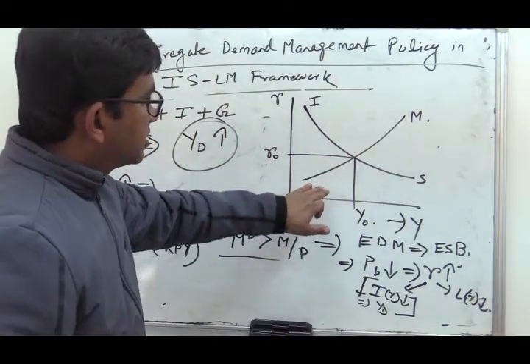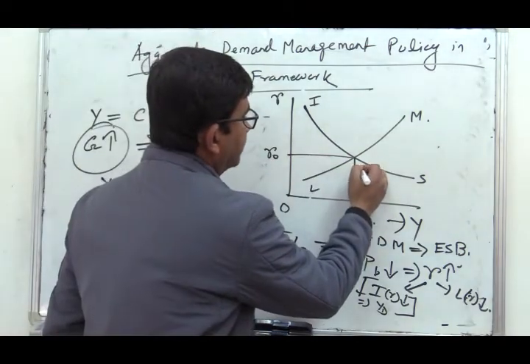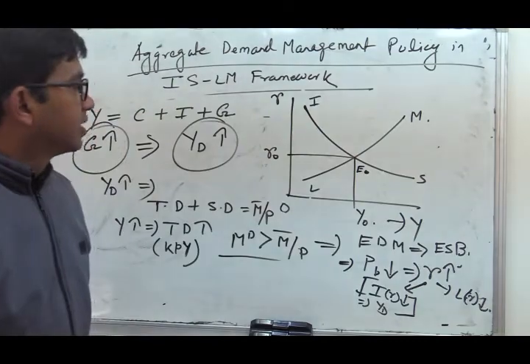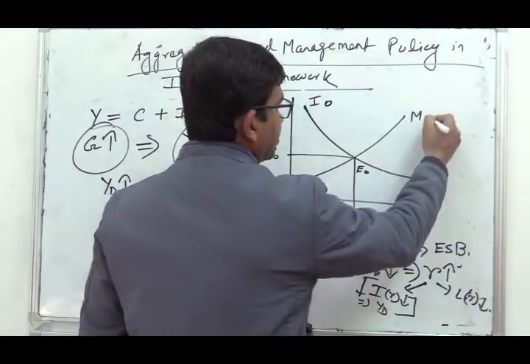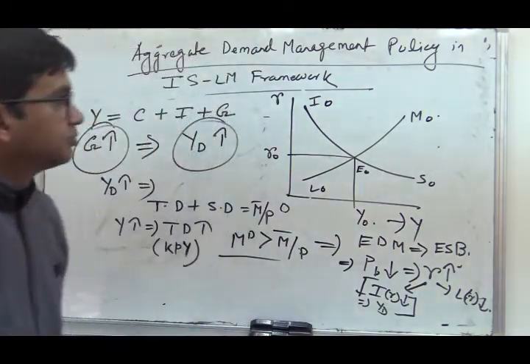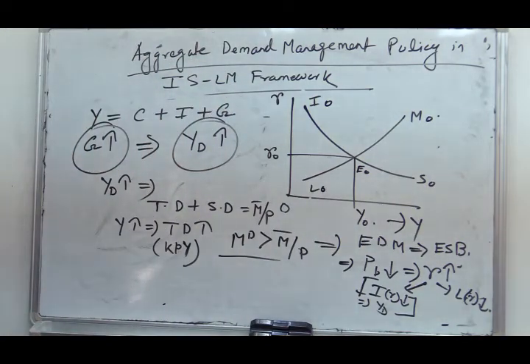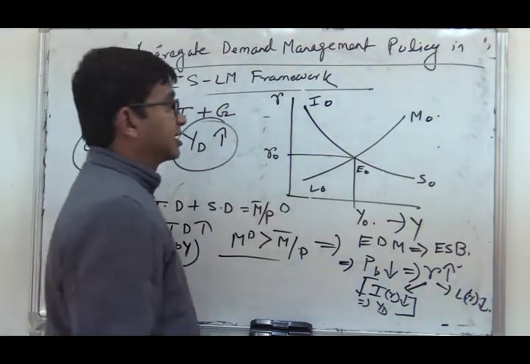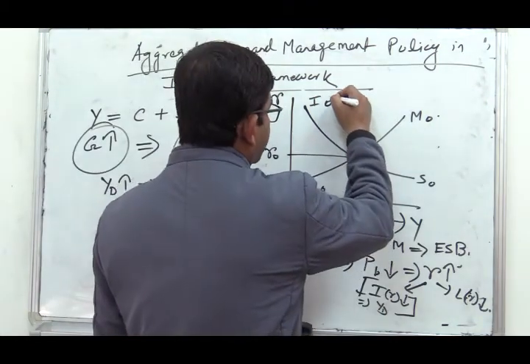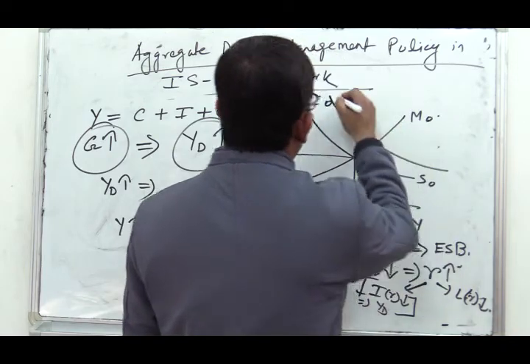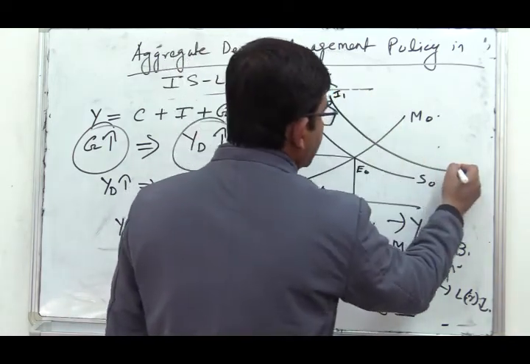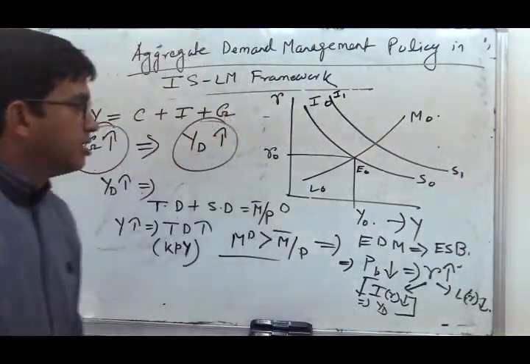So initially this was my equilibrium point E0. The IS curve is I0S0 and the LM curve is L0M0. Now there is an increase in public expenditure, and if public expenditure increases, the IS curve will shift rightward. So this is I1S1.